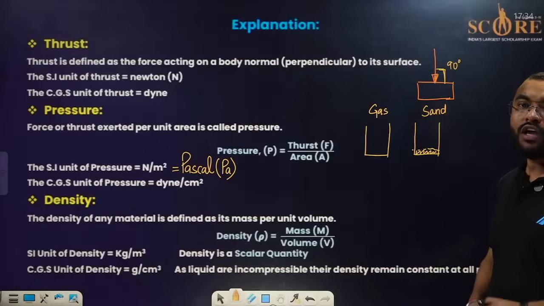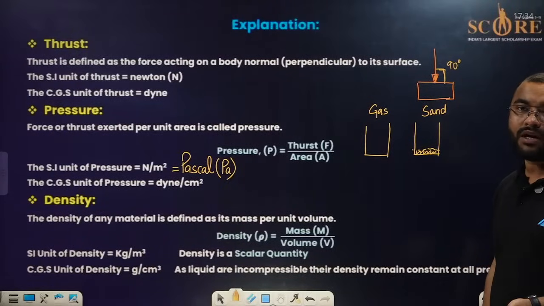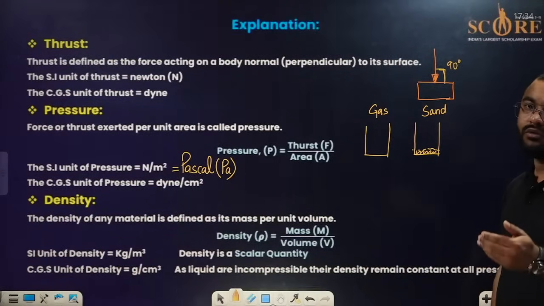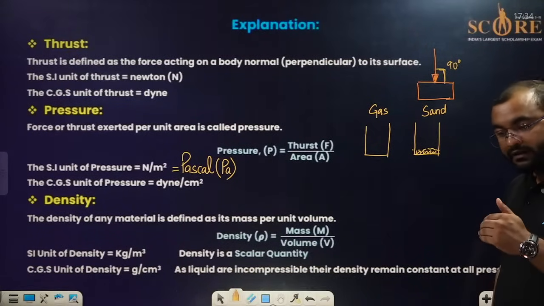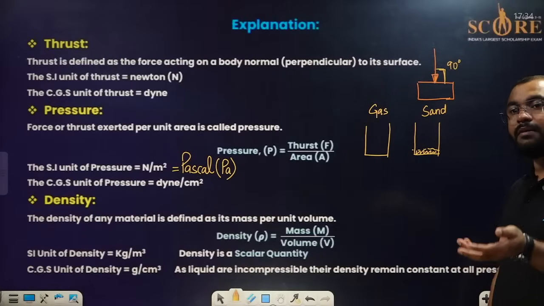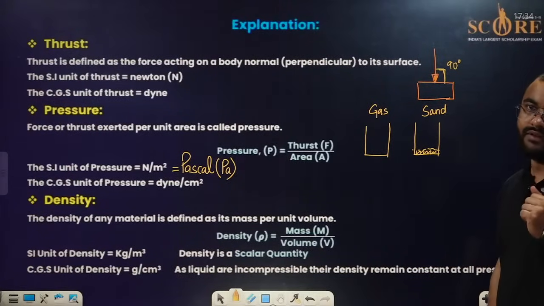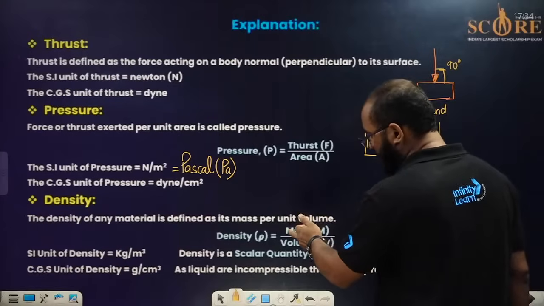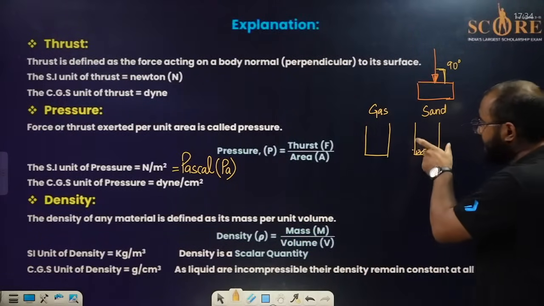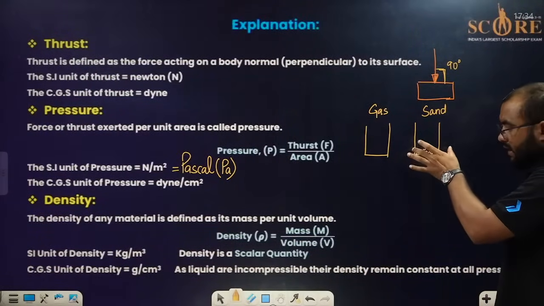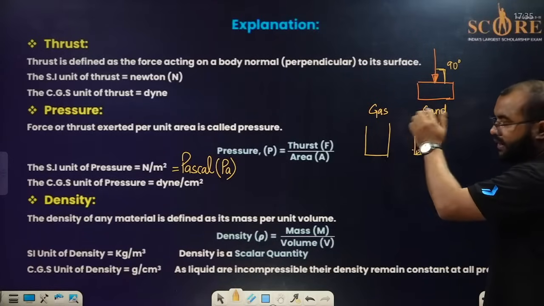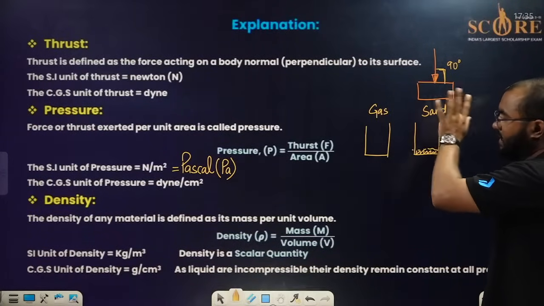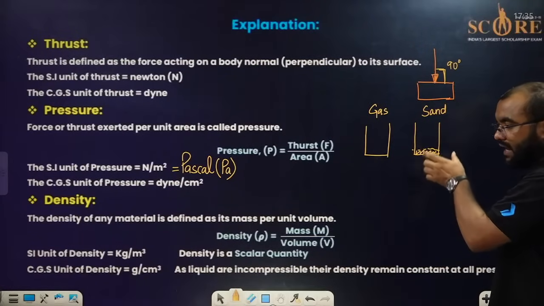So if we want to find out the density of a particular body, we formulate it as mass per unit volume. A substance that takes less volume will have more density. Same amount of gas and sand, 1 kg each, but sand takes very little volume.